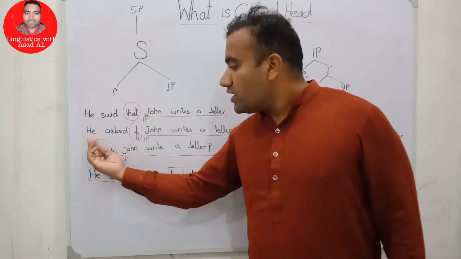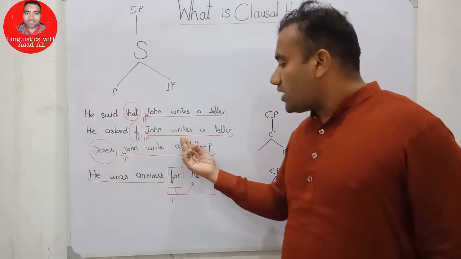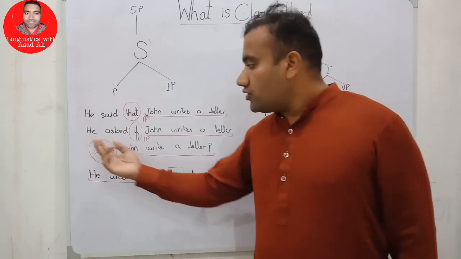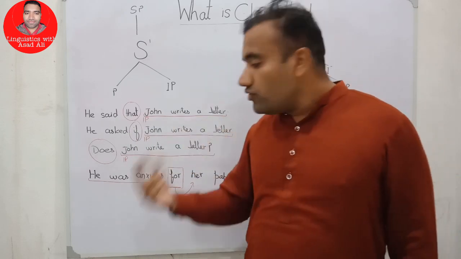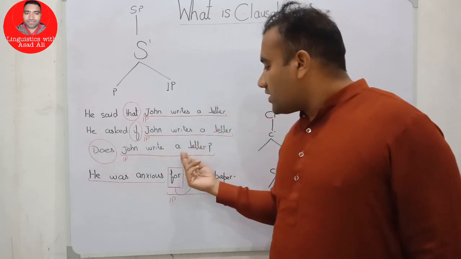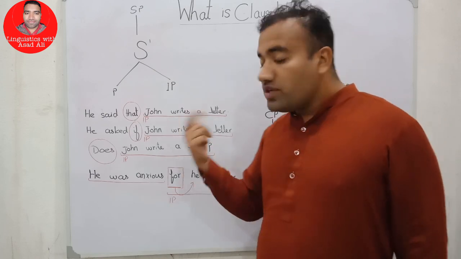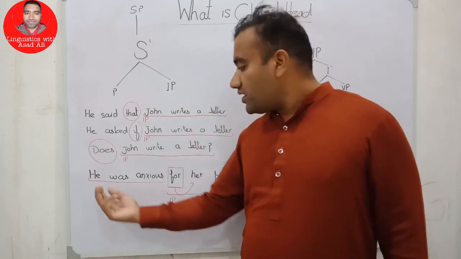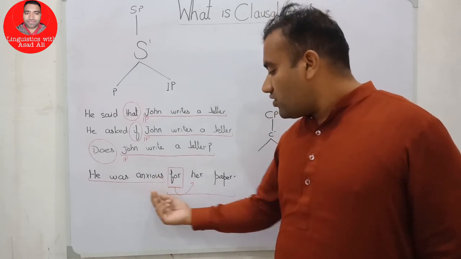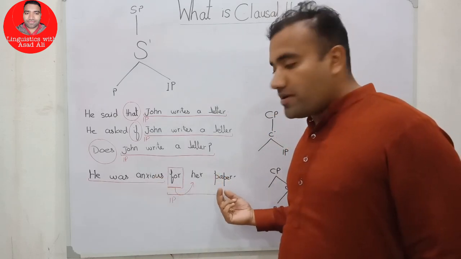If we say, He asked if John writes a letter, this is also a natural sentence. And if we say, Does John write a letter, this is also a sentence. And we even say that he was anxious for her paper.